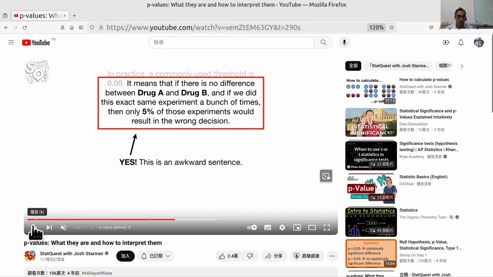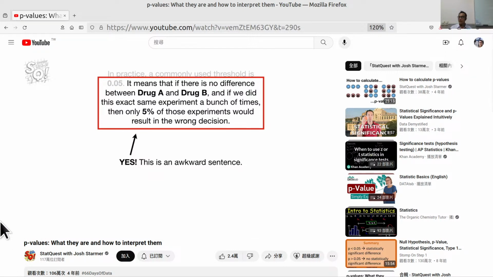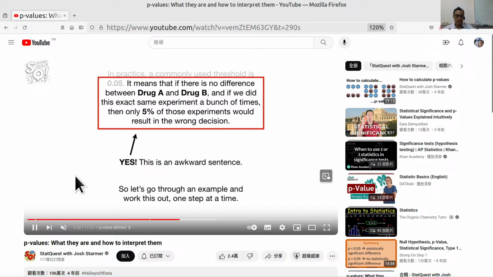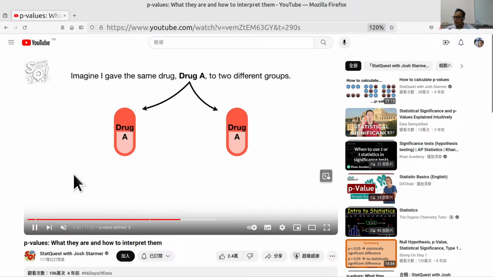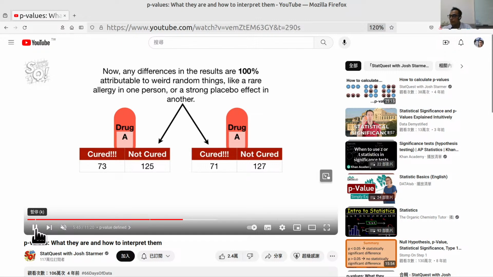How small does a p-value have to be before we are sufficiently confident that drug A is different from drug B? In other words, what threshold can we use to make a good decision? In practice, a commonly used threshold is 0.05. It means that if there is no difference between drug A and drug B, and if we did this exact